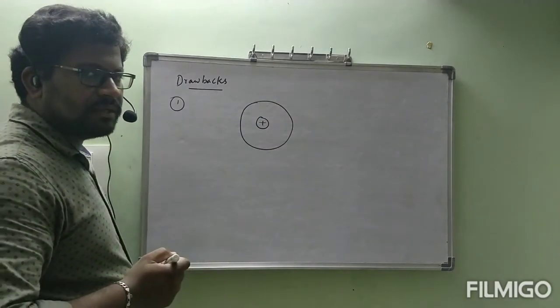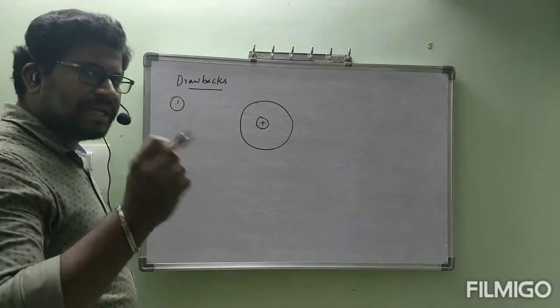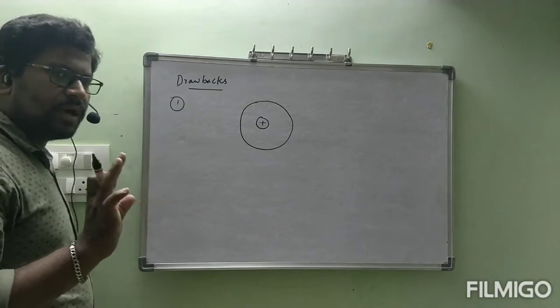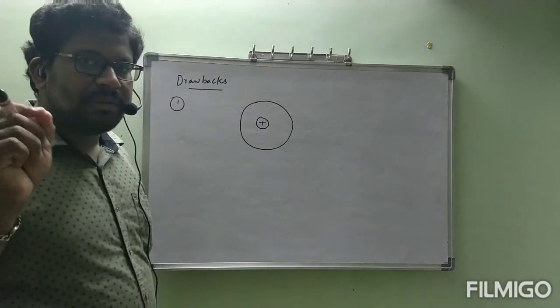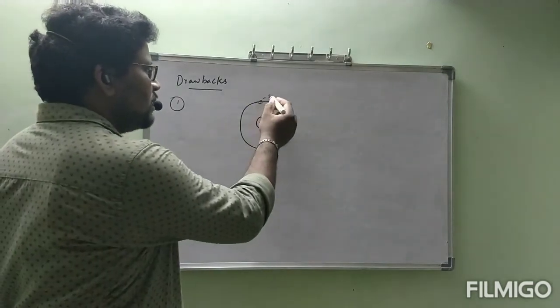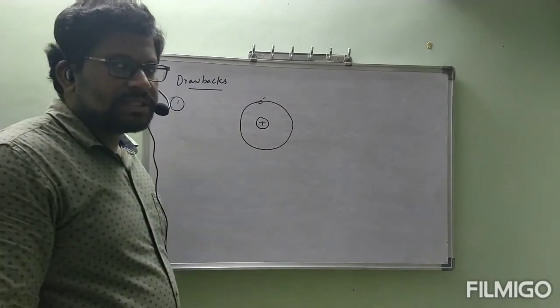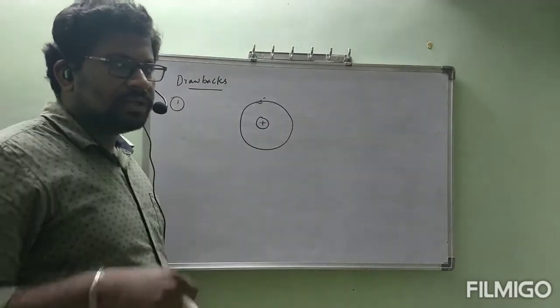The electron is a massive particle. Massive means even though the mass of the electron is very less, 9.1 into 10 power minus 28 grams, it has some mass, definitely. The nucleus is positively charged and the electron is oppositely charged, revolving around the nucleus.